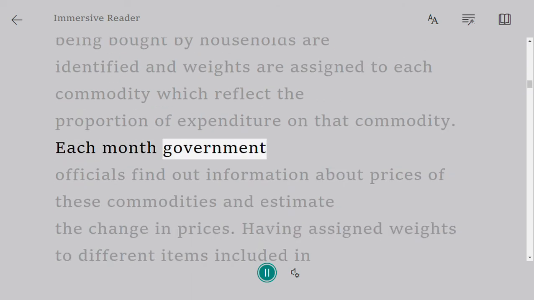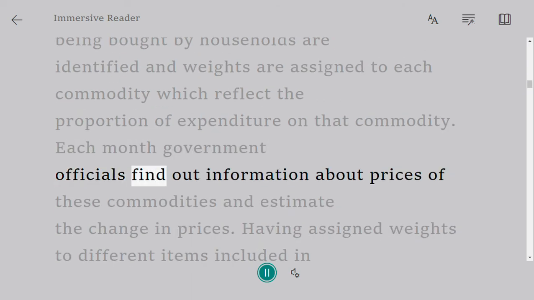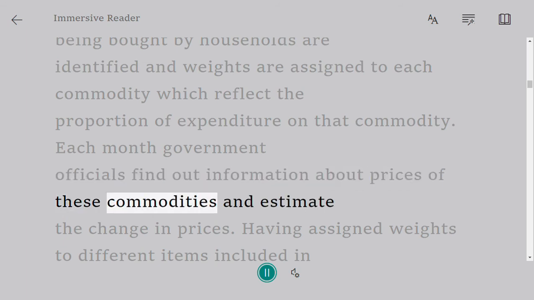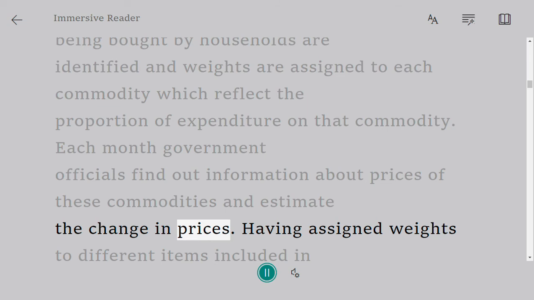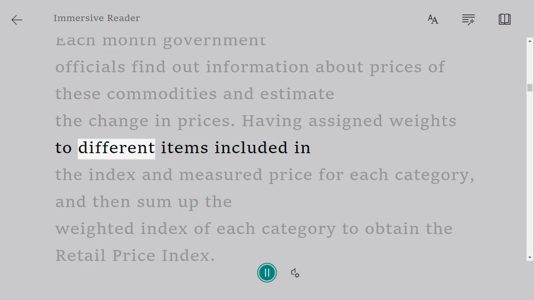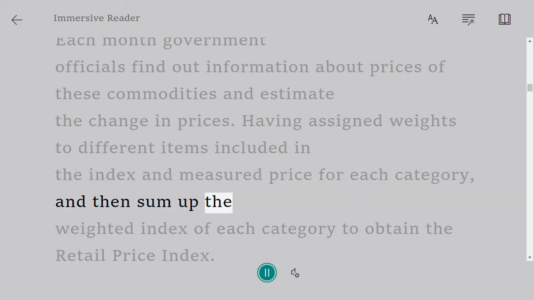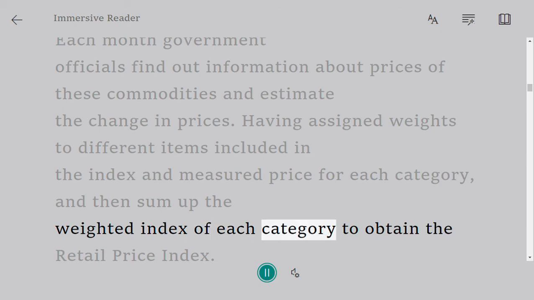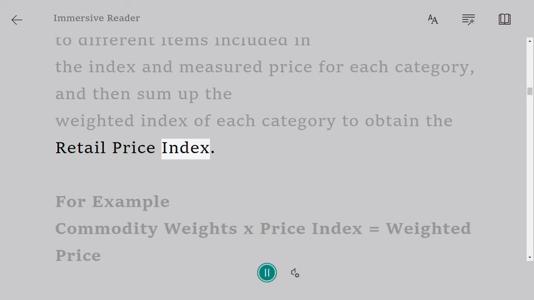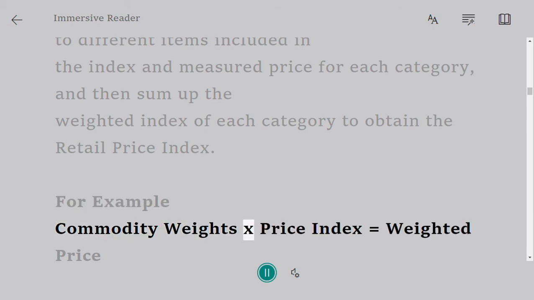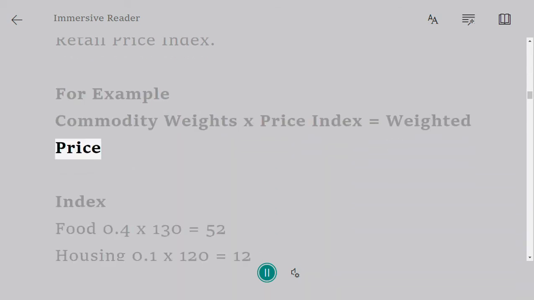Each month government officials find out information about prices of these commodities and estimate the change in prices, having assigned weights to different items included in the index and measured price for each category, and then sum up the weighted index of each category to obtain the retail price index. For example, commodity weights times price index equals weighted price index.